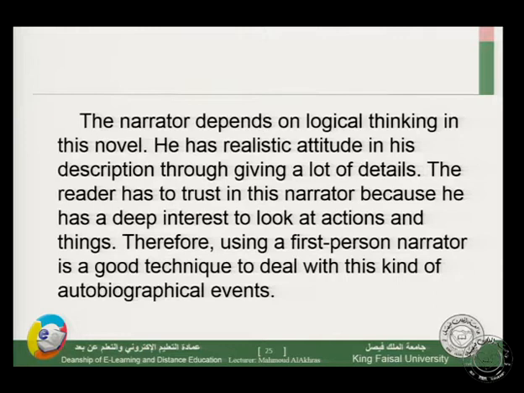Therefore, using a first-person narrator is a good technique to deal with this kind of autobiographical events. It's a kind of following the experiences and the adventures of this character. So it's very good to look through the eyes of this character and his adventures.